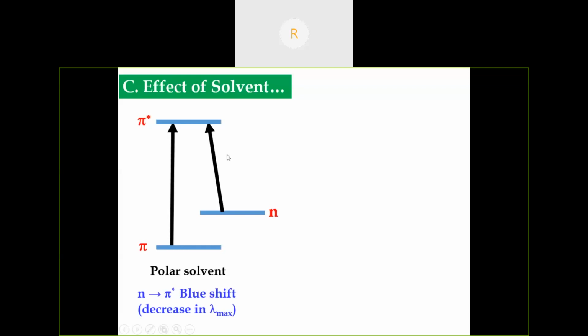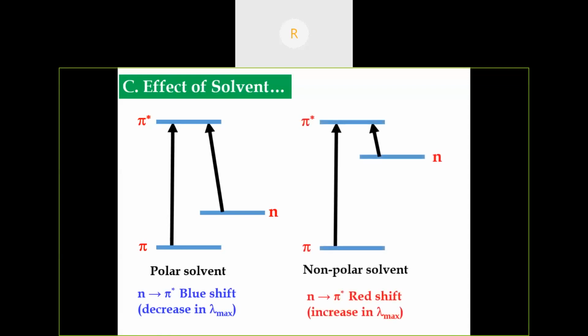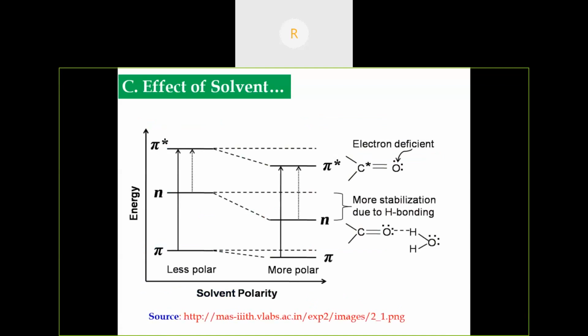So energy is maximum, the lambda max will be minimum. This is the case of non-polar solvent. So the excited state has been stabilized by the solvent interaction. So the energy gap is minimum, so lambda max will be maximum. Hence there is a redshift in non-polar solvent for n to pi star transition. This is the stabilization due to hydrogen bonding for polar solvent, as we discussed before.